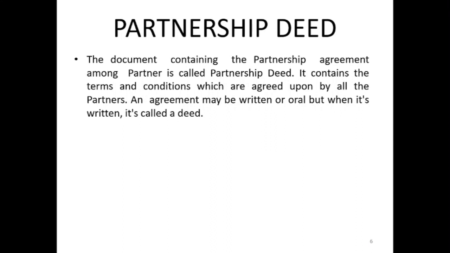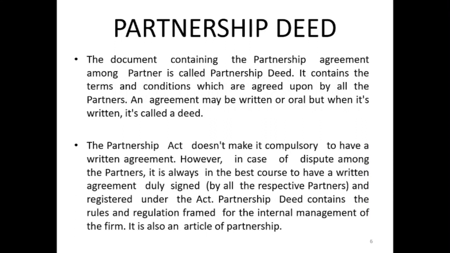losses and people do not know how much losses they have to bear. So the partnership agreement will specify the ratio in which there is a distribution of profits and losses. It contains all the terms and conditions which are pre-decided by the partners, and it serves as a tool for the rules and regulations framed for the internal management of the firm.